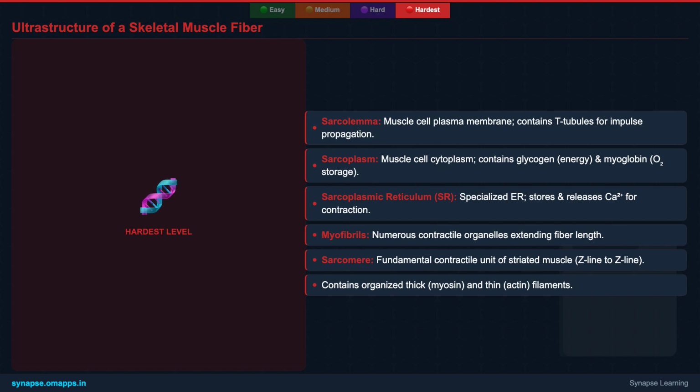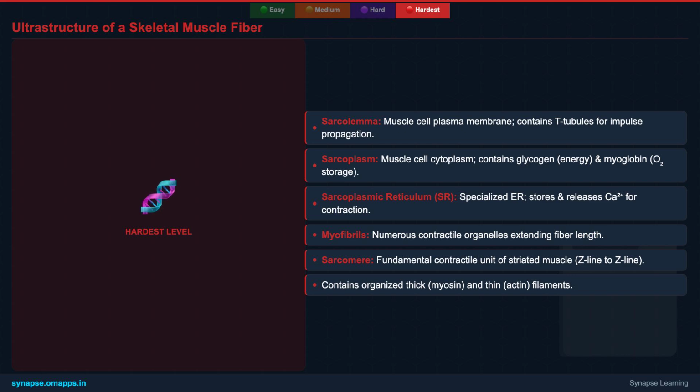The sarcolemma is its specialized plasma membrane, featuring invaginations called T-tubules or transverse tubules. These T-tubules extend deep into the muscle fiber, ensuring that nerve impulses, which initiate contraction, can rapidly reach every part of the cell simultaneously.